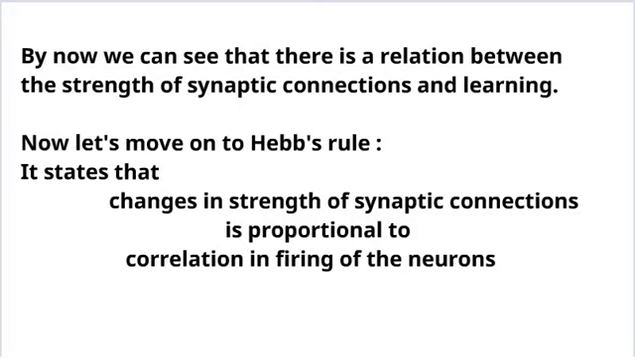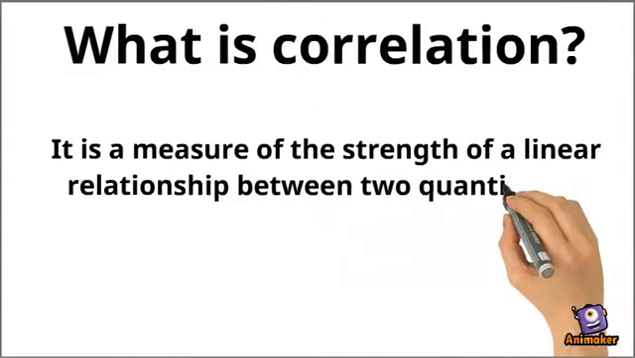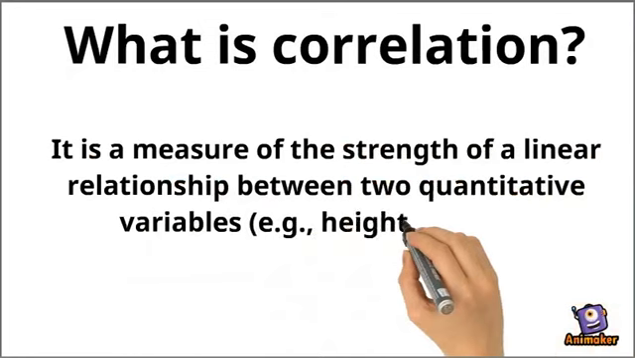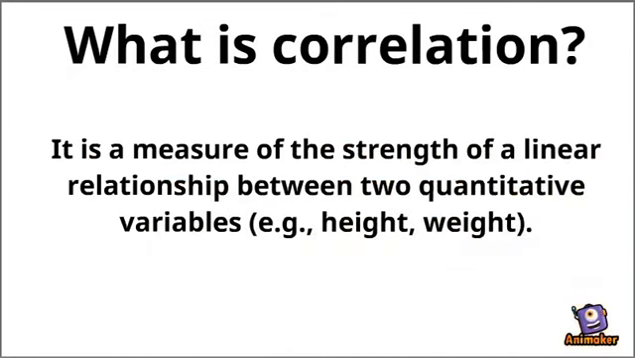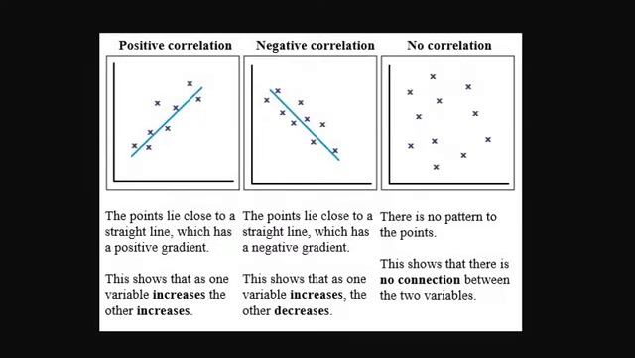Before moving further, let us quickly look into what is correlation. It is a measure of the strength of a linear relationship between two quantitative variables, for example height, weight, etc. Quantitative refers to those things which can be measured. Here are a few plots for correlations. The first one is positive correlation, the second one is negative correlation, and the third one is no correlation.